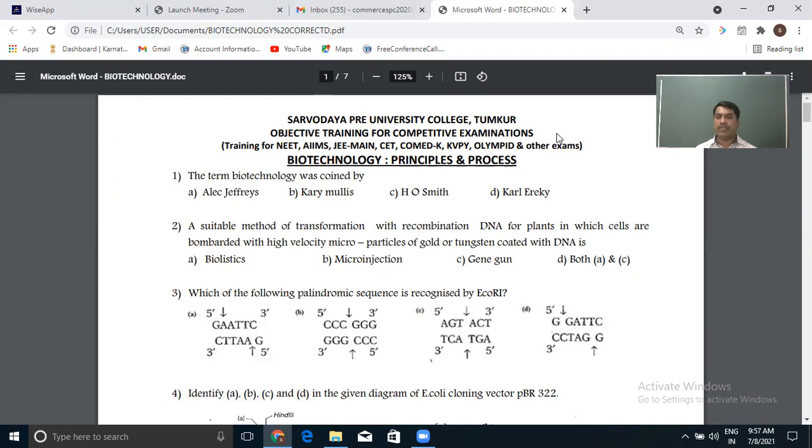There are different terms for the same. Taking a gene from one organism, which is the gene of interest, and transferring it into another organism, which is the organism of interest. The vector usually is a vehicle. We can also use that word to carry our gene of interest.